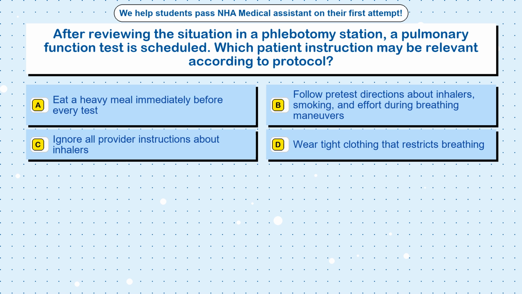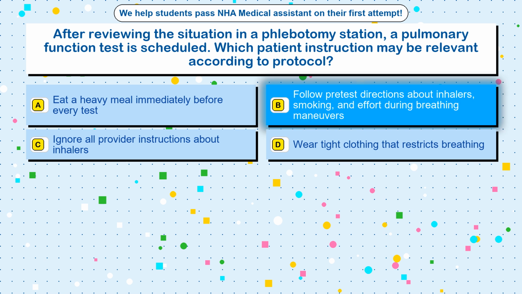Question 27. After reviewing the situation in a phlebotomy station, a pulmonary function test is scheduled. Which patient instruction may be relevant according to protocol? Option A. Eat a heavy meal immediately before every test. Option B. Follow pre-test directions about inhalers, smoking, and effort during breathing maneuvers. Option C. Ignore all provider instructions about inhalers. Option D. Wear tight clothing that restricts breathing. The correct answer is option B.